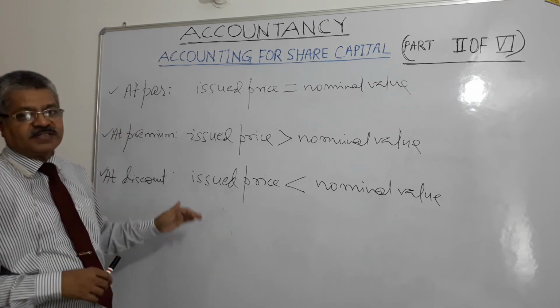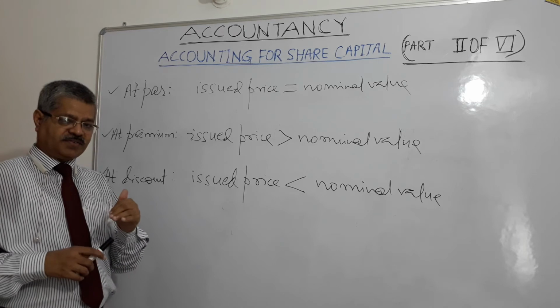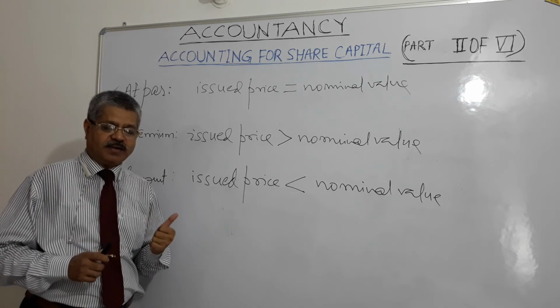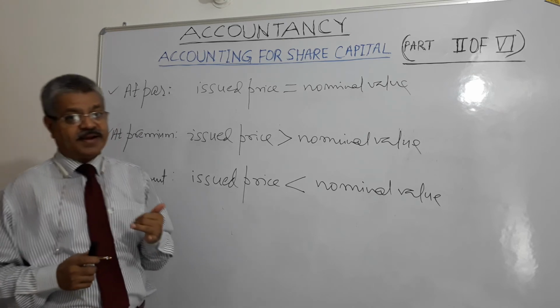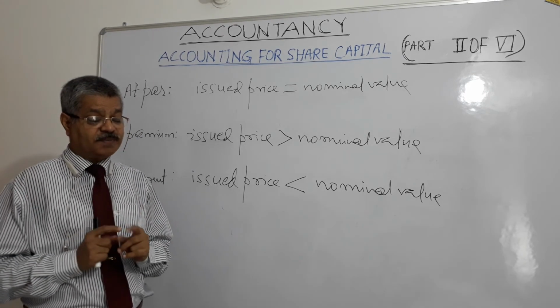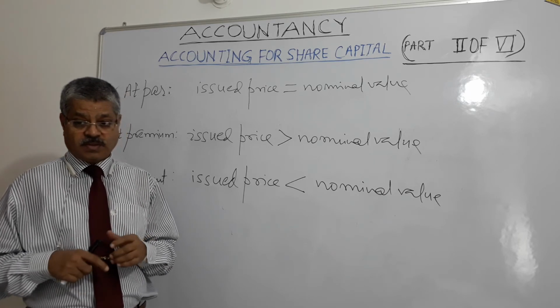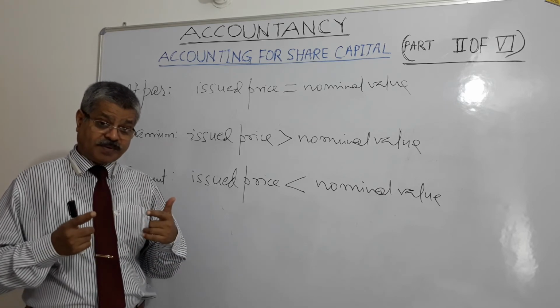So what are preference shares? Preference shares carry a preferential right to dividend, to be paid before any dividend is paid to the equity or ordinary shareholders. That is with respect to dividend.